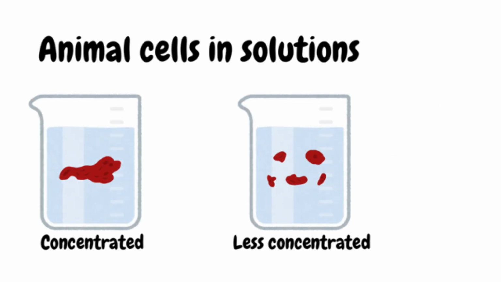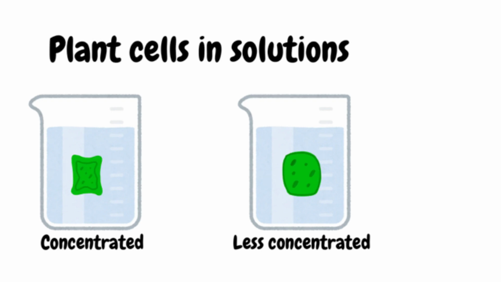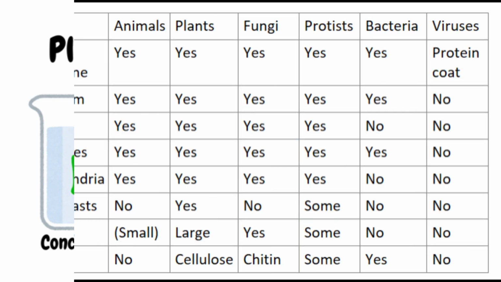Animal cells that are placed in a concentrated solution shrink and shrivel because water moves out of them. In a less concentrated solution, they burst because too much water moves into the cell. When a plant cell is placed in concentrated solution, water moves outwards and the cell undergoes plasmolysis, which means that it shrinks and shrivels, and cell wall and membrane separate. In a less concentrated solution, the cell stays turgid due to structural support from the vacuole and cellulose cell wall.